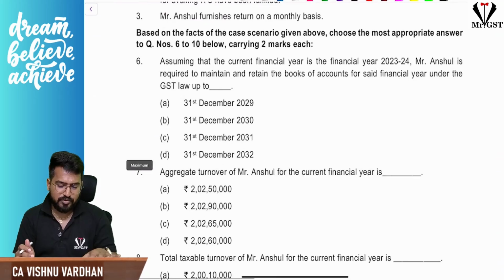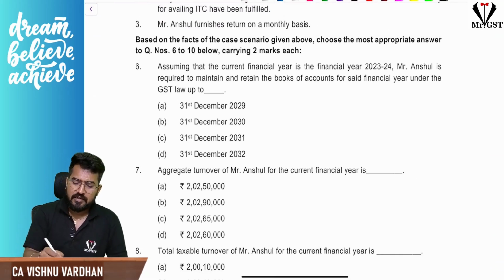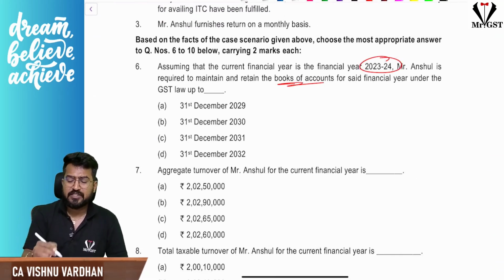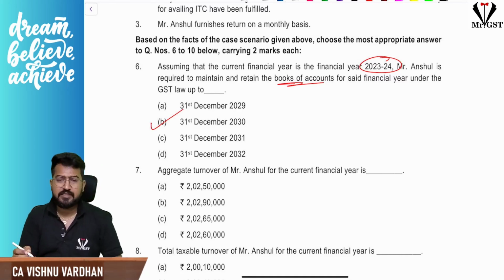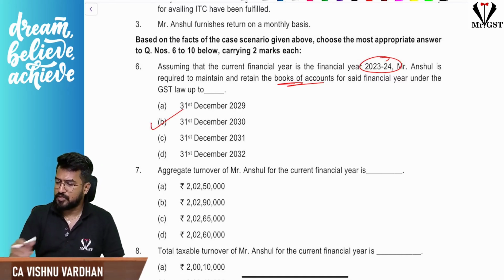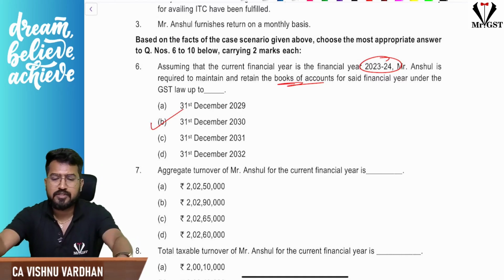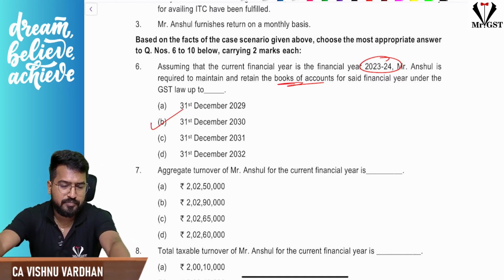Remaining things, of course, you can manage. They're asking what is the time period for the books of accounts to be maintained for financial year 23-24. It is 72 months from the due date of the annual return. The annual return due date is 31st December 2024. So from that, 6 years, 72 months, you can go this way. So that is the concept. Hope it is clear for you.